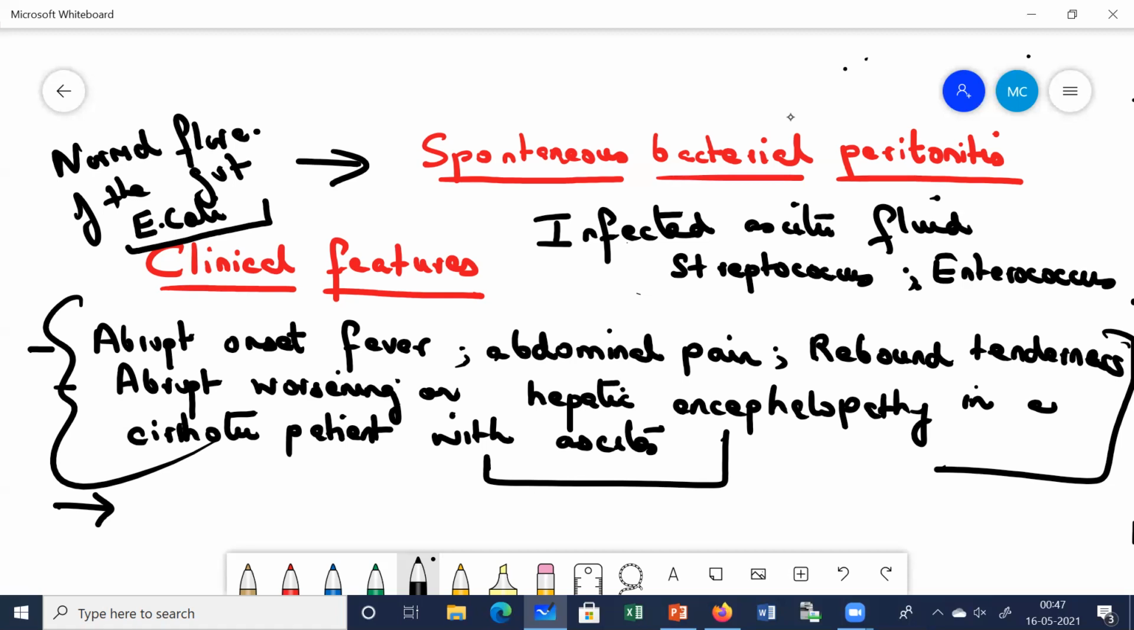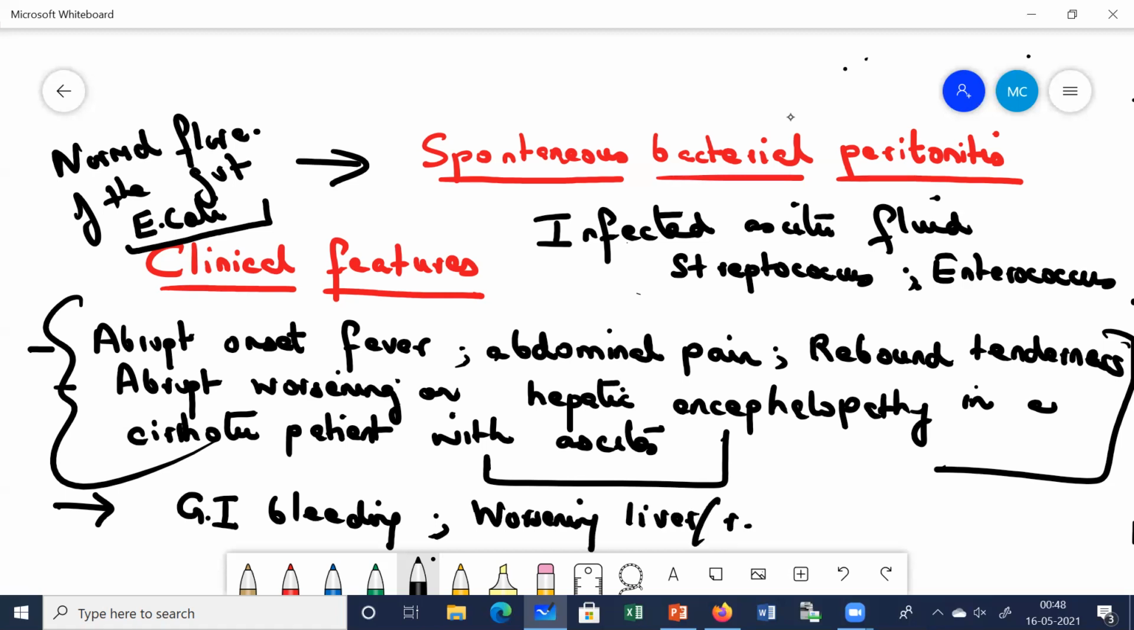Apart from this, you'll suddenly see that the patient has developed ascites, plus he has also started developing GI bleed. Okay, so GI bleeding, shock, fever, I have already told you. Suddenly his liver function has started worsening. Worsening liver function, worsening renal function, right? And as I told you, hepatic encephalopathy.